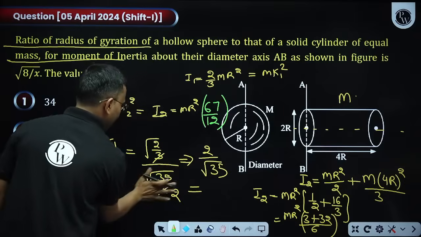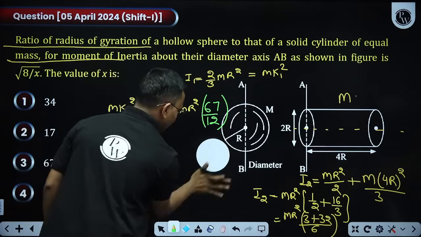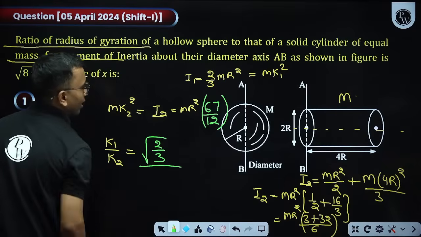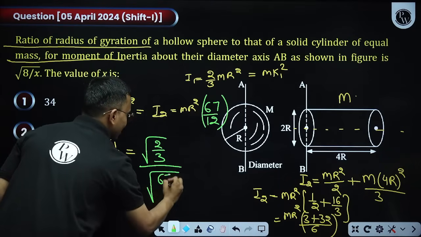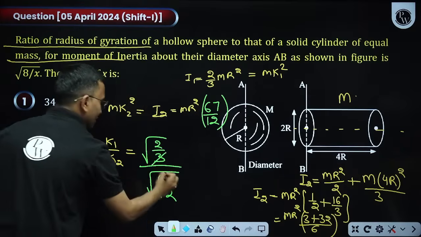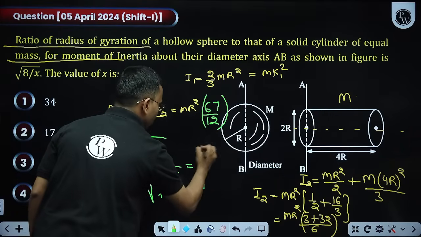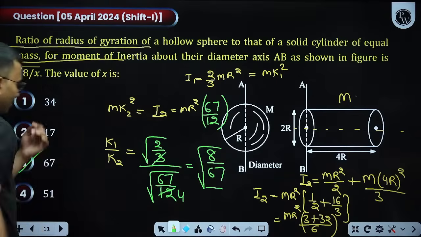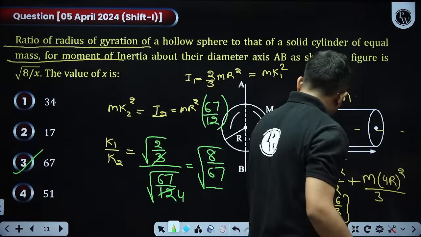So when you take the root of that, let us do. When you take root of 2 by 3 divided by root of 67 divided by 12, 3 into 4, this is root of 8 divided by 67. This comes out to be 67. Here this was, I think, wrong.